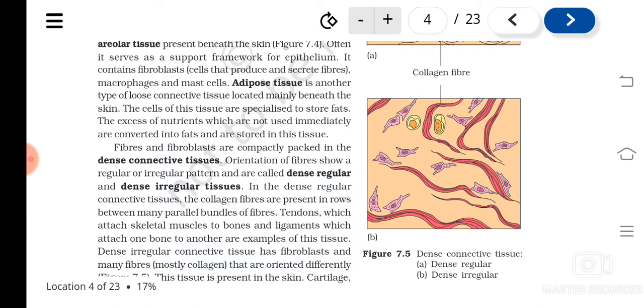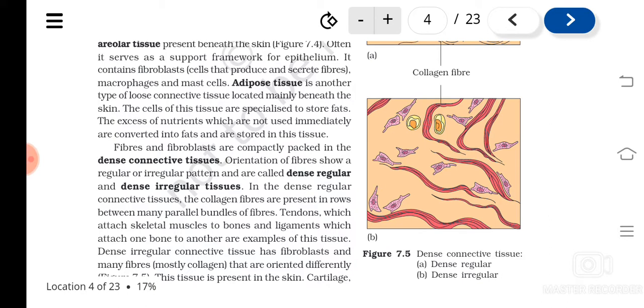Now, in dense regular connective tissue, the fibers will be arranged in rows. Collagen fibers are present in rows between parallel bundles of fibers, which means they are arranged regularly. There is a particular pattern. An example for this is tendons.